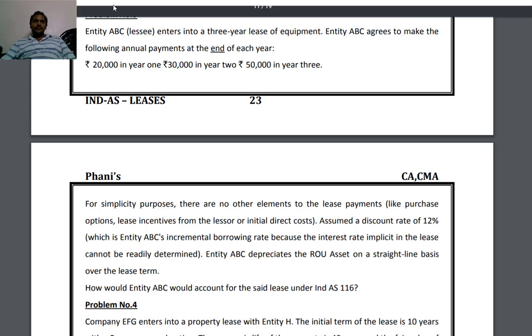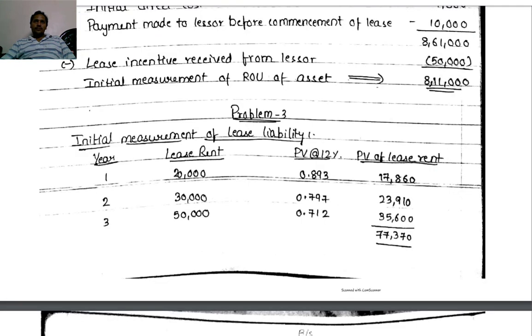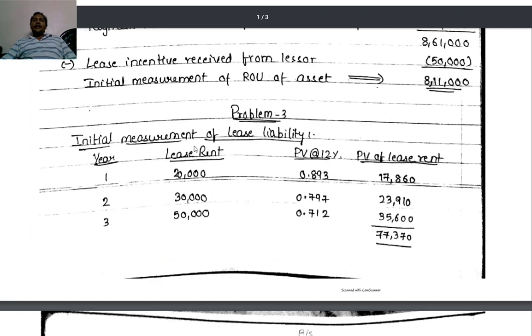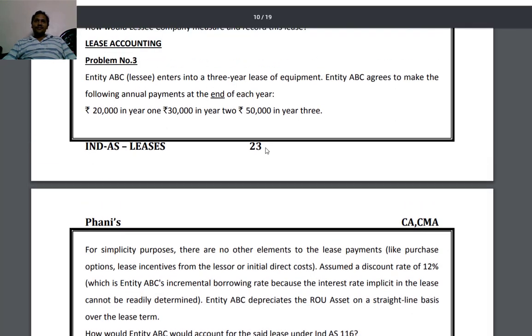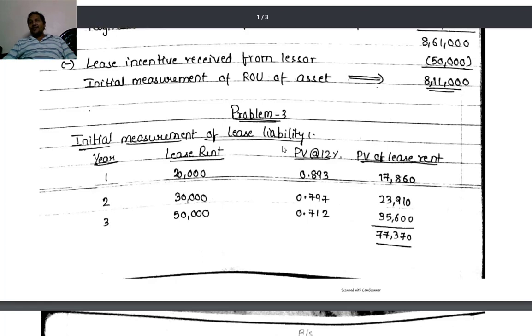Solution part. Initial measurement of lease liability. We have taken 4 columns: year, lease rent, present value factor at 12%, and present value of lease rent. First year lease rent 20,000, second year 30,000, third year 50,000. Lease rent is payable at the end of the year, following annual payments at the end of each year, so we have taken each year end. Then 12% is the discounting rate.